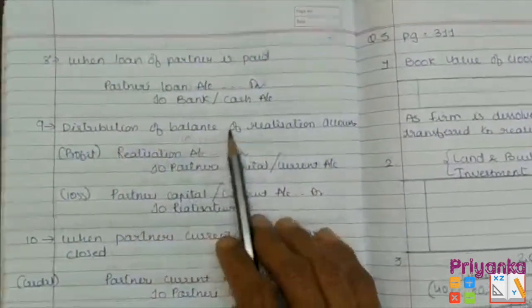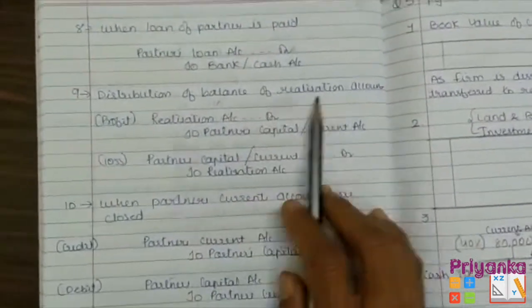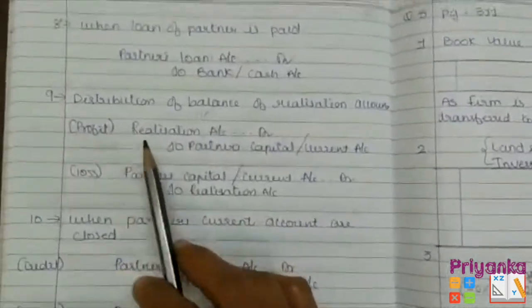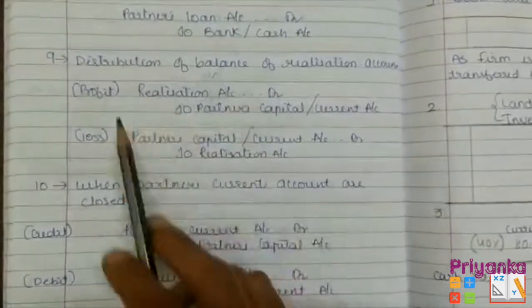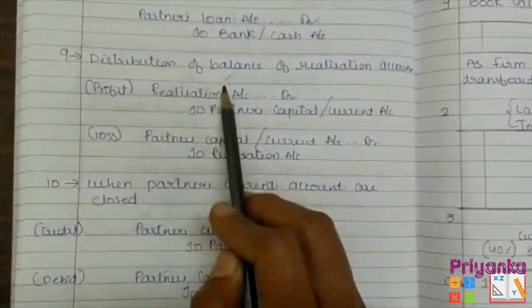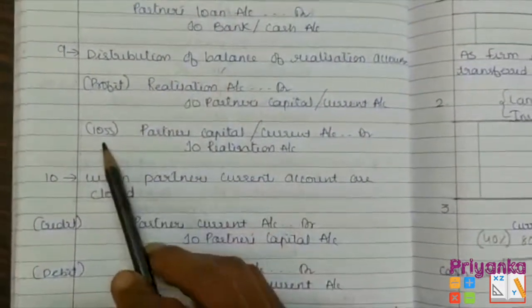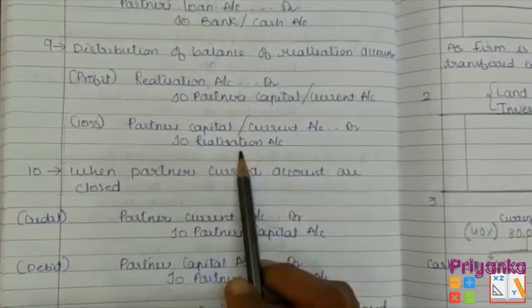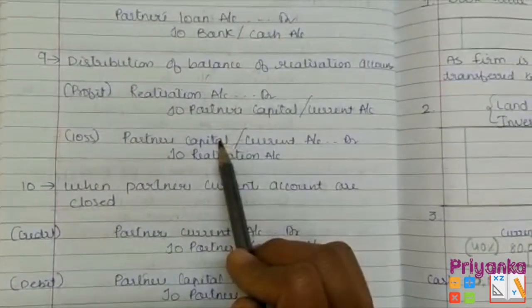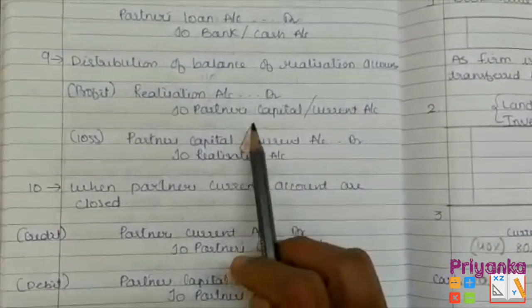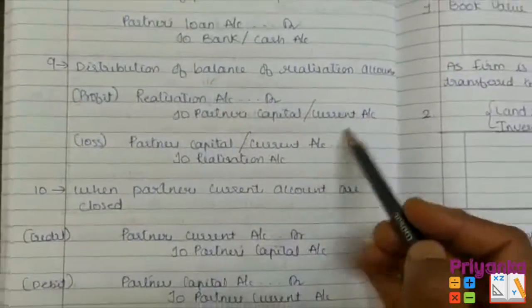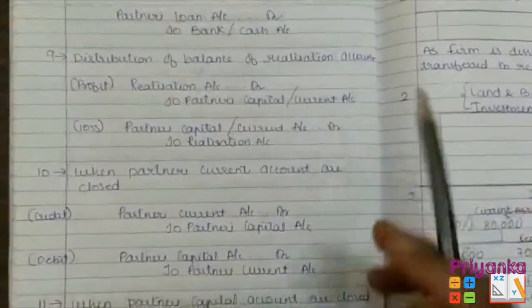Then distribution of the balance of the realization account. Now this is not needed because we are not going to do the big question, but it may possibly come in the small question. So if it is profit, the realization will be debited, and if it is loss, realization will be credited. And opposite you have to put partner's capital, or if in the question current account has been passed, so that time it means the fixed capital method has been asked, so current account will be given.